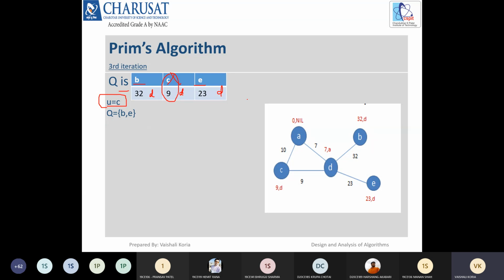See, for adding into the solution set or not, we have to find out its parent, right? So you can see its parent is not nil, it is d. એનું parent nil નથી, d છે, right? So that vertex will be added to the solution set. So initially a d તો હતું solution set માં, and now we have add this cd edge. So ad and cd, these two edges are added into the solution set.